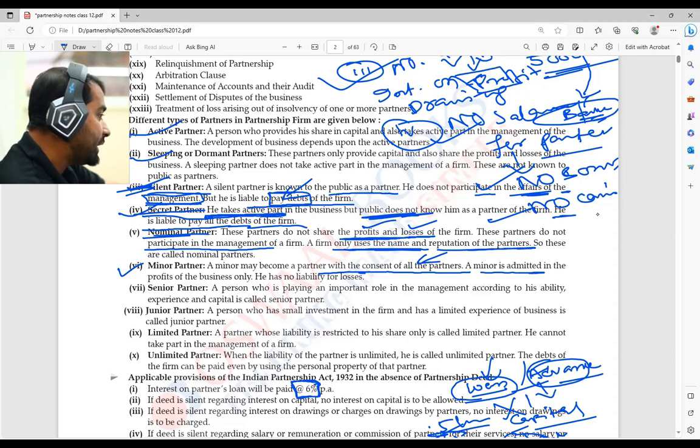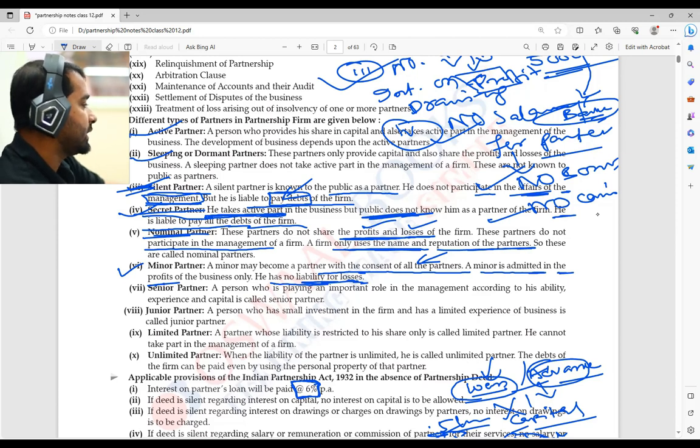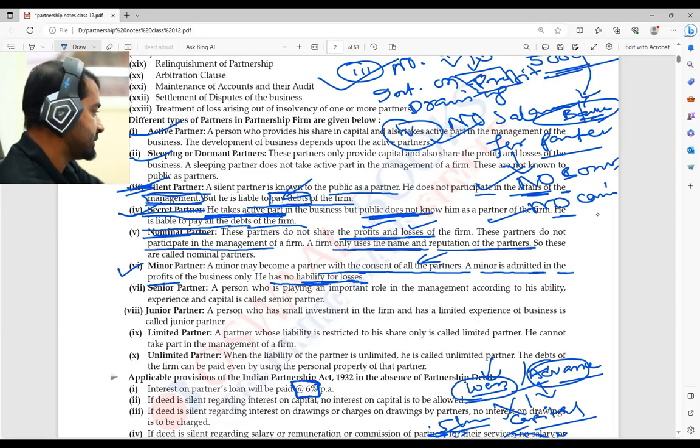A minor partner admitted in the profit has no liability for losses. So, the difference, could you find this? The minor partner can get the profit, but he is not liable to pay off any of the losses. Clear? Yes, sir.